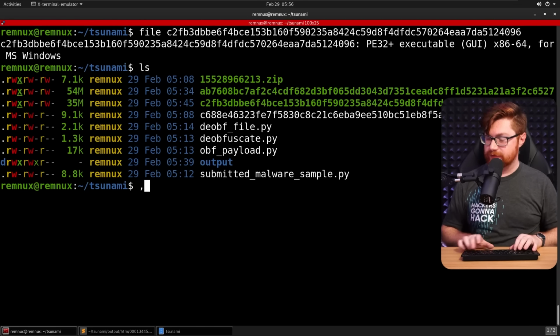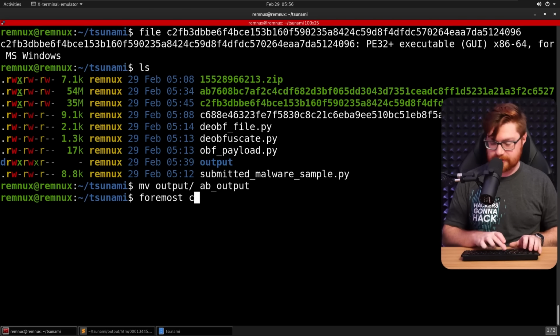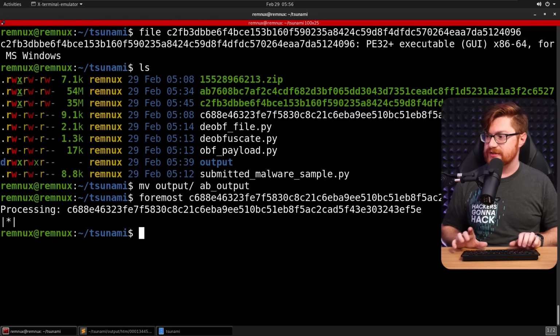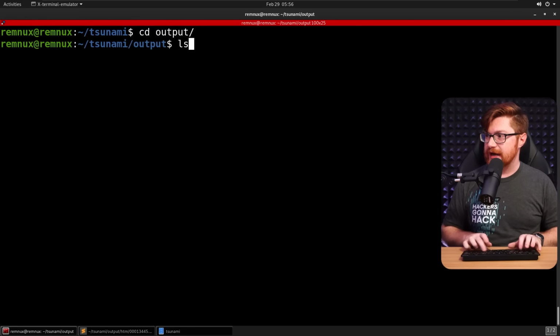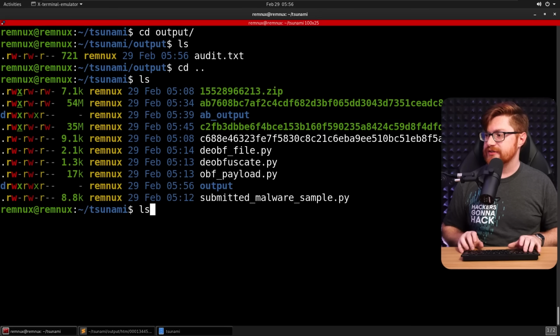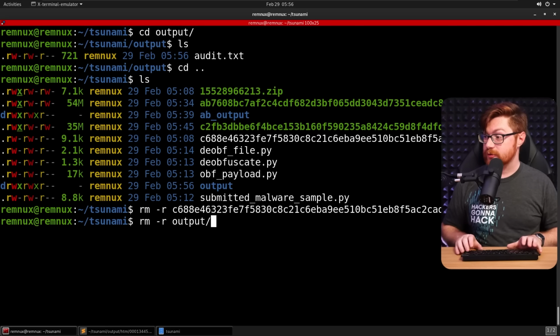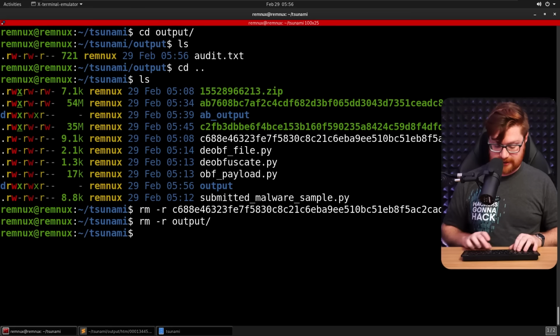Let me move the previous output directory to like the AB output. And then let's do another foremost to see if there's anything we can extract out of that C6 option. Does that have anything in the output directory? No. Interesting. Oh, I ran on C6. I need to do that on C2. Dang it. I know I just deleted that sample because I'm moving too quick and it's 3 in the morning. That's fine. Let's try that again on C2.